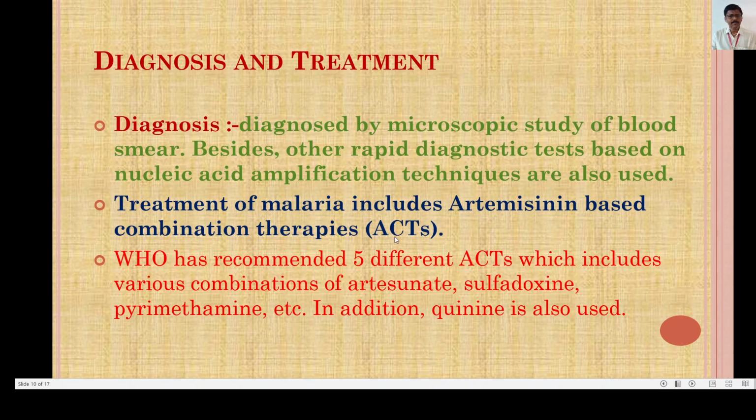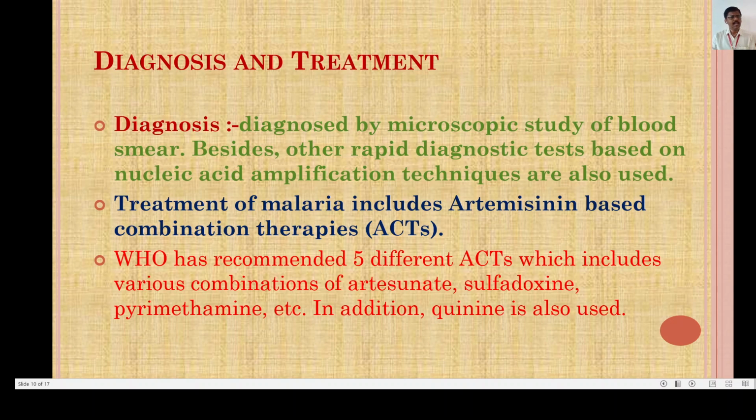Besides this microscopic study, rapid diagnostic tests based on nucleic acid amplification techniques are also used. These are new techniques invented by scientists, and they are used nowadays. These techniques are very rapid and give a very precise result.